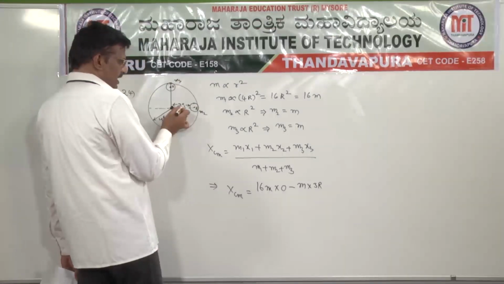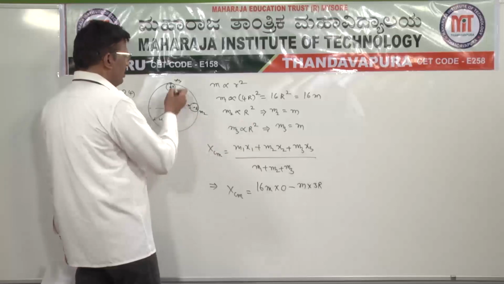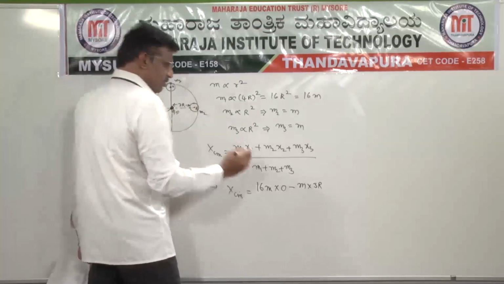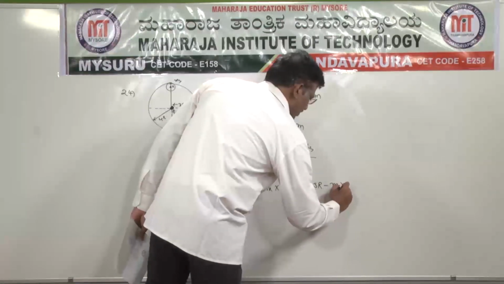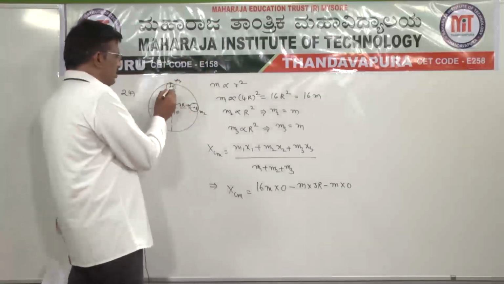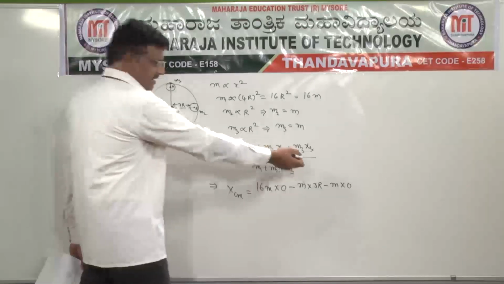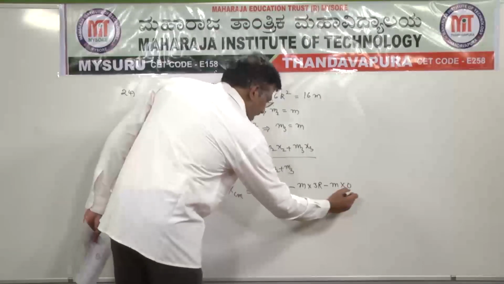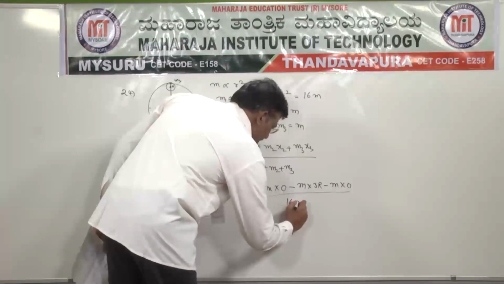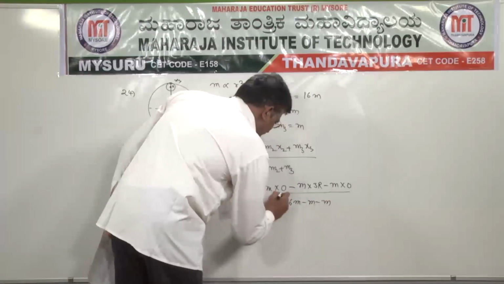Along the x direction, the x coordinate is 3r and the y coordinate is 0. For this third mass, the x coordinate is 0. So minus m into 0, because this third piece is on the y axis. On the y axis, the x coordinate is 0. So divided by 16m minus m minus m.